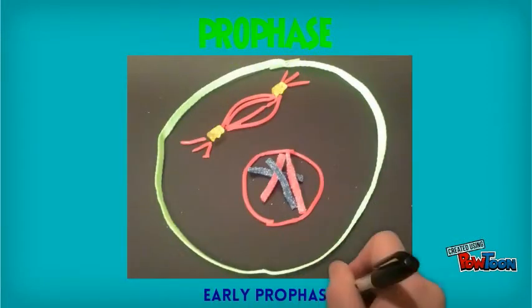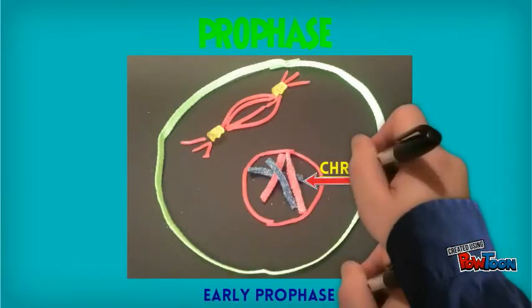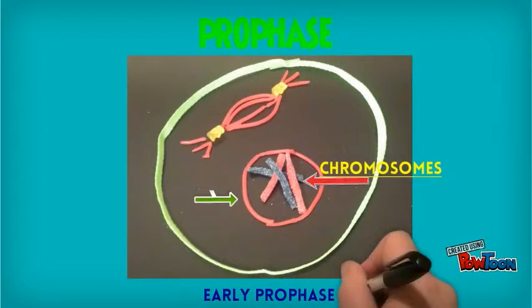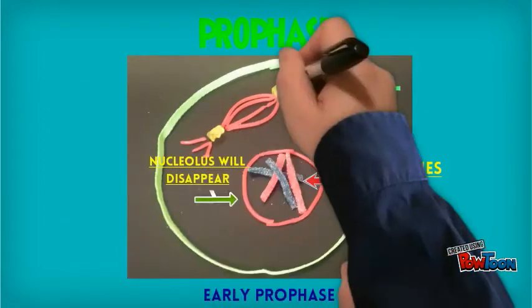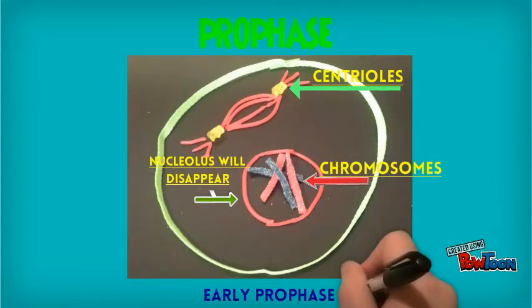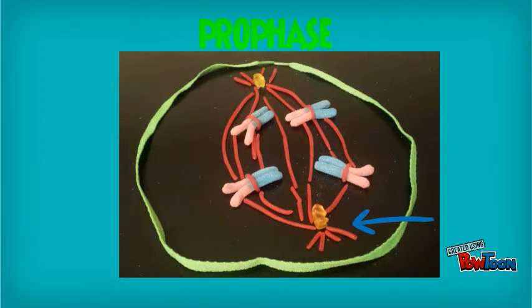Prophase is the start of mitosis. During early prophase, DNA begins to coil itself into chromosomes and becomes visible. The nucleolus, however, disappears. The centrioles begin to position themselves at the opposite ends of the cell. Astral arrays radiate towards the cytoplasm, and spindle fibers form between the two centrioles.